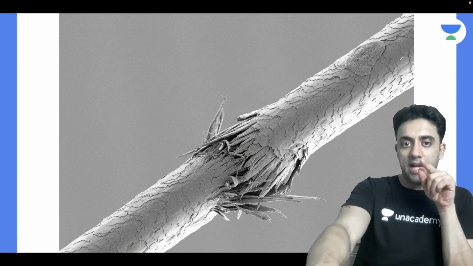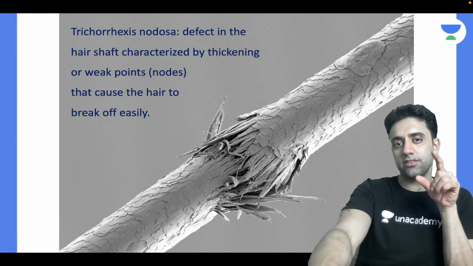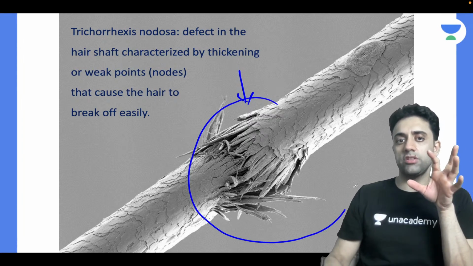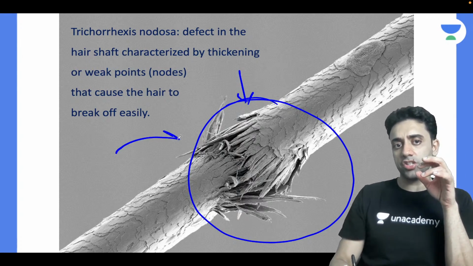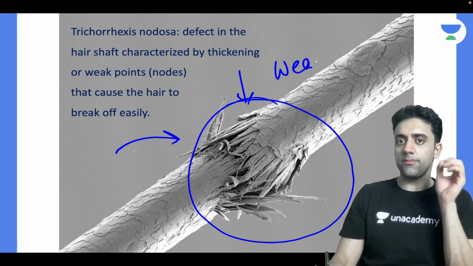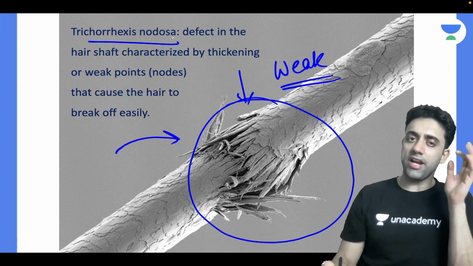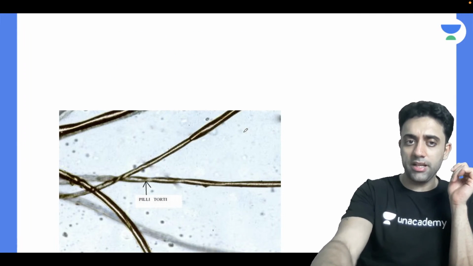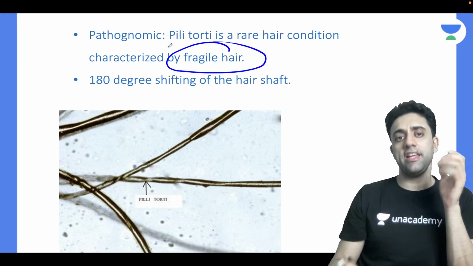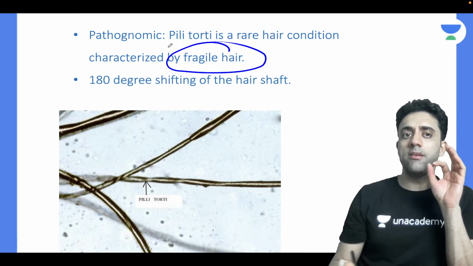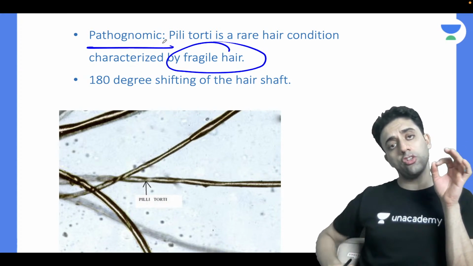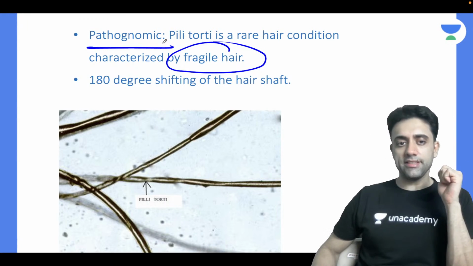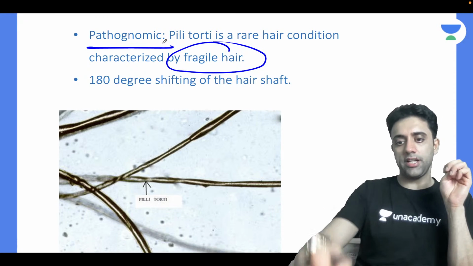Very good, that's it. And this is nothing but Trichorrhexis nodosa. वो क्या होता है? Nothing, in simple words, hair shaft becomes weak. This is my hair, this is the shaft, hair shaft becomes weak. That's all you should know. Known as Trichorrhexis nodosa. And pili torti. What is pili torti? Nothing but again fragile hair. That's it. It's a pathognomonic sign of Menkes disease, pili torti, that you should know, ठीक है?